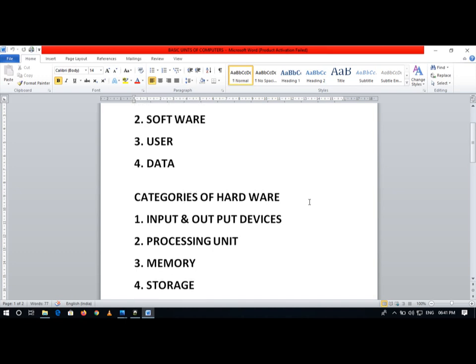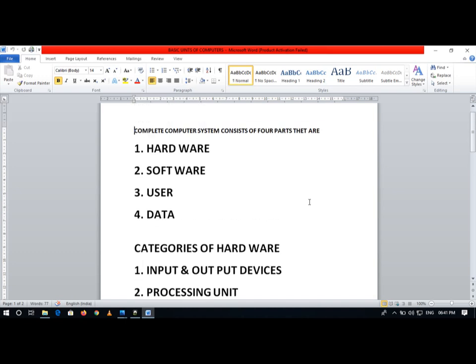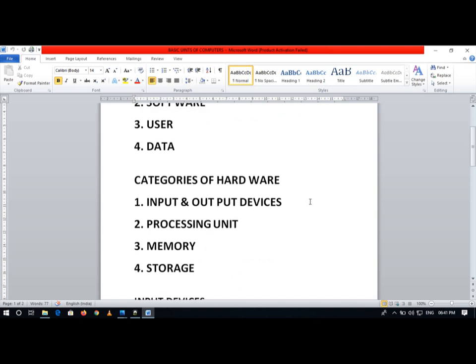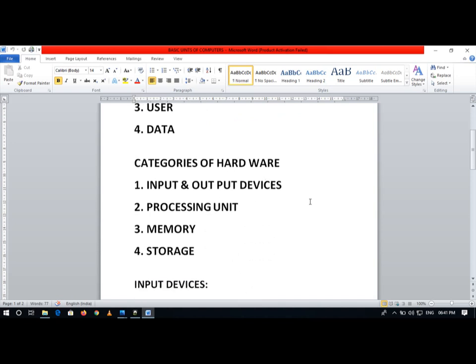A complete computer system consists of 4 parts: hardware, software, user, data. Hardware is again divided into 4 major categories: input output devices, processing unit, memory, storage.